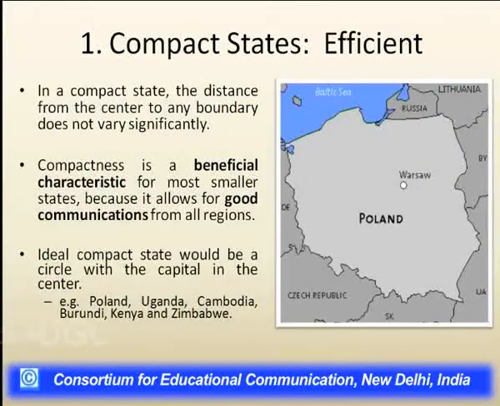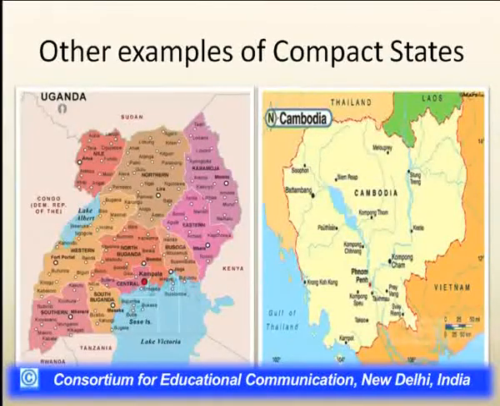An ideal compact state will be one in the form of a circle, and the capital should be in the center. Compact states in the world can be seen in different countries, like Poland, Uganda, Cambodia, Burundi, Kenya, and Zimbabwe. These countries are very compact in their shape, in their different sizes. These are other examples of the compact state.